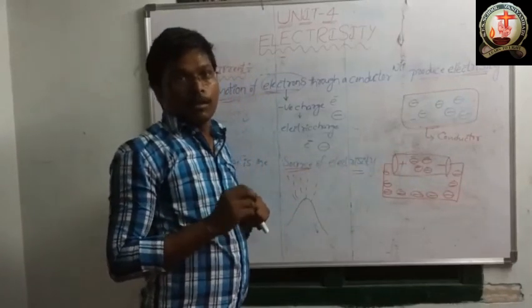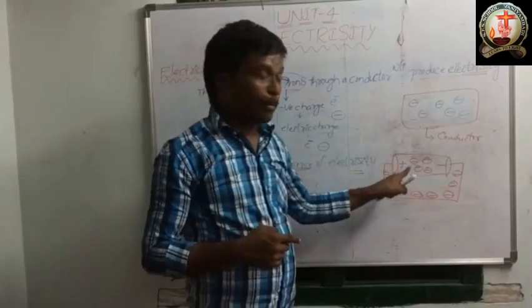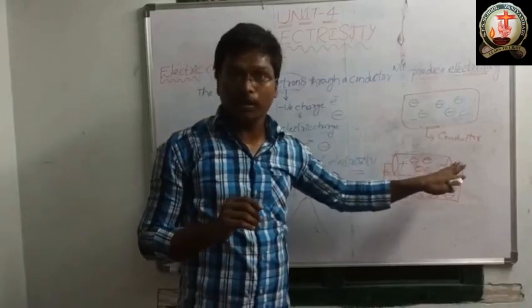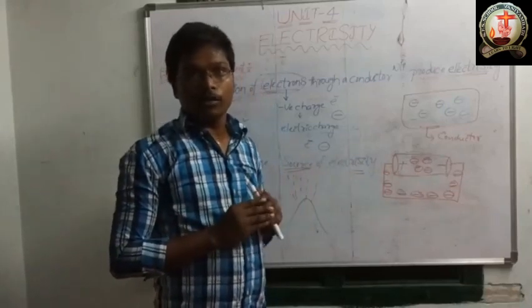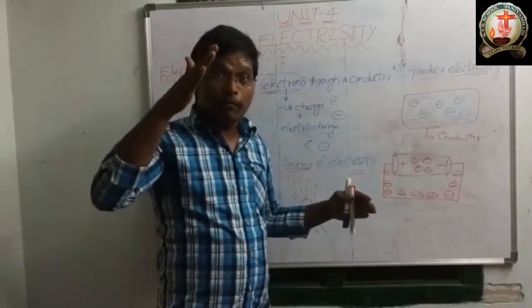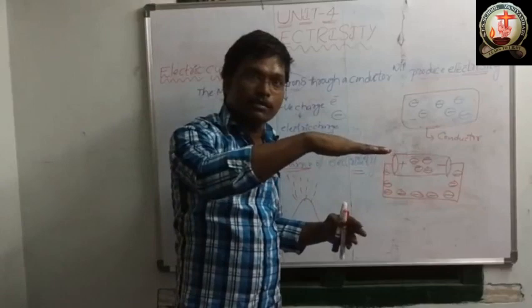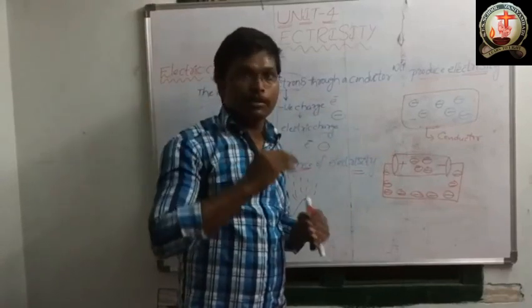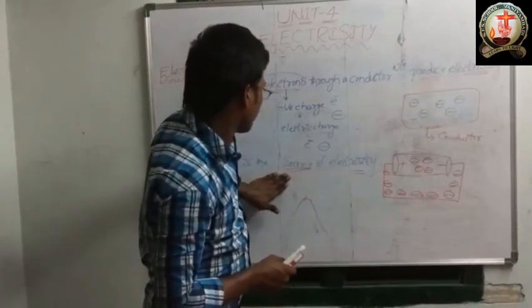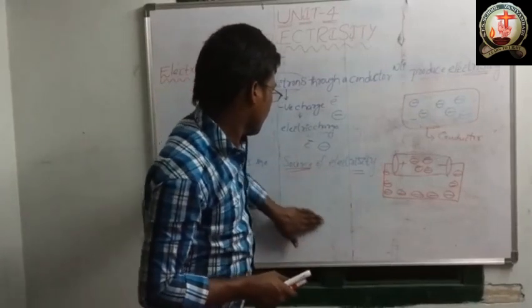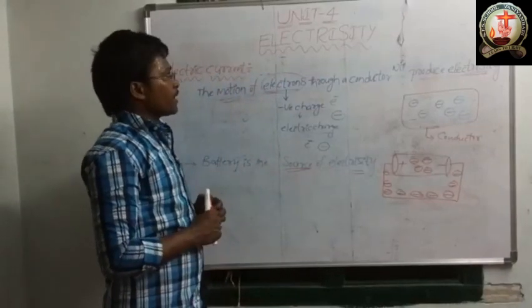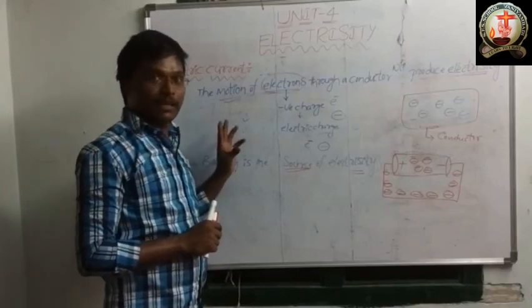Please remember, electrons flow from the positive terminal of the battery to the negative terminal of the battery, like water flows from higher places to lower places. So this is the second point about electric current.